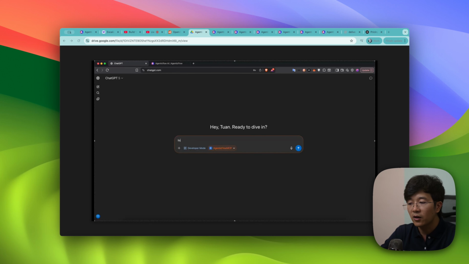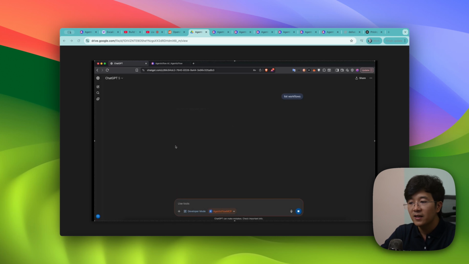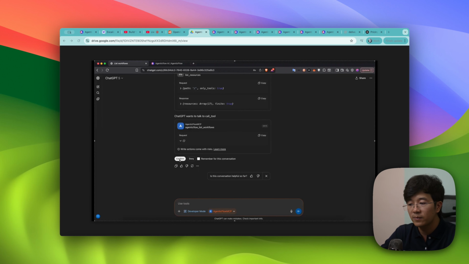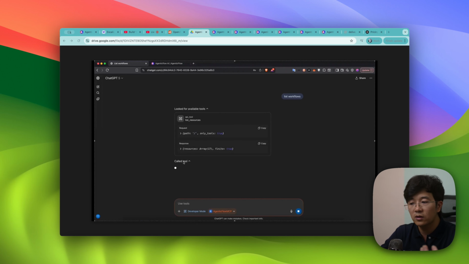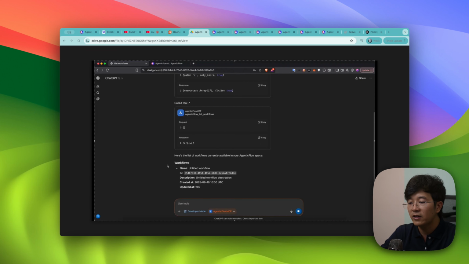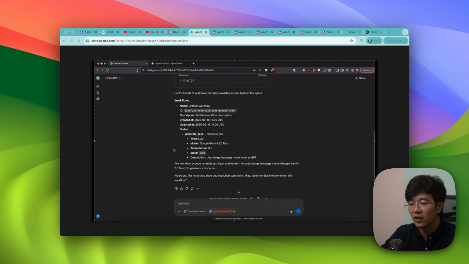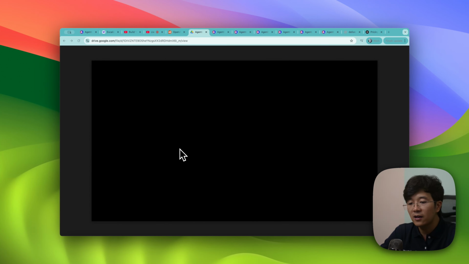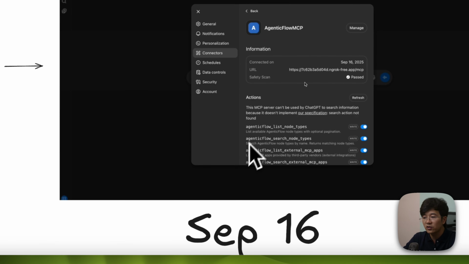Right, good. So at the moment, you can ask, "List workflows, do I have?" Yep. And ChatGPT is going to look for the available tools that we provide, and it's going to fetch the list workflow action. It will confirm, and it will fetch all of the workflows that we have in the system. Yeah, it's really listing the workflows that Joseph has in his workspace, only one at the moment. But yeah, that's how you can interact with Agentic Flow and also the MCP.